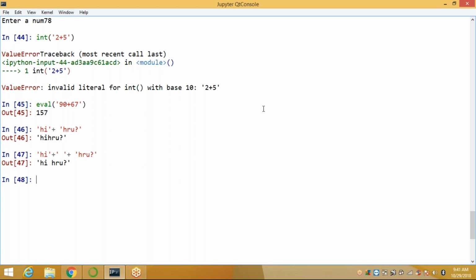Okay. When you combine two values within the string, you can use the int method, you will get an error. When you use the evaluate method, you will get an output. Okay.